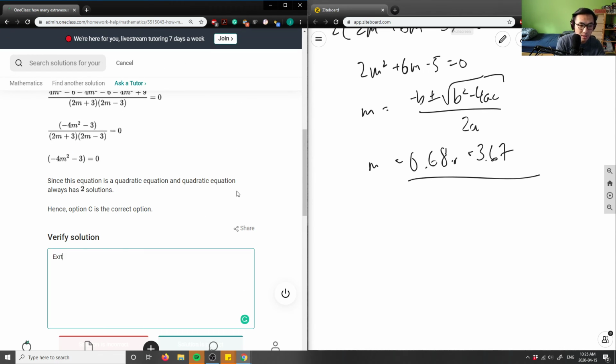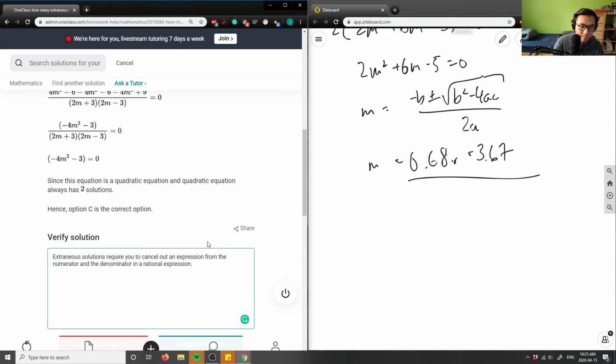So when we talk about extraneous solutions, they require you to cancel out a term or an expression from the numerator and the denominator in a rational expression.